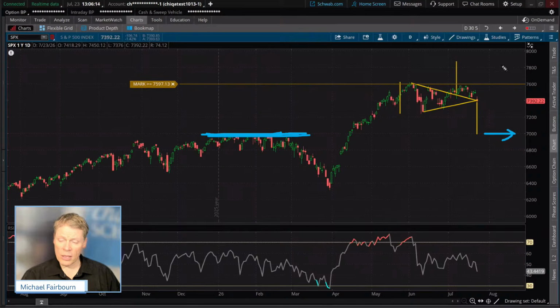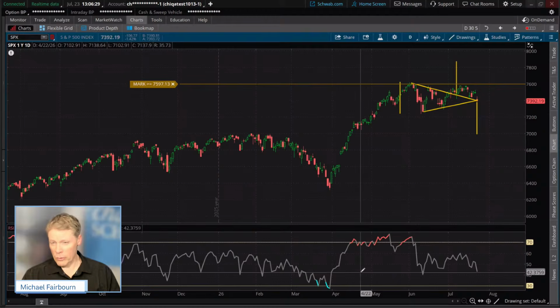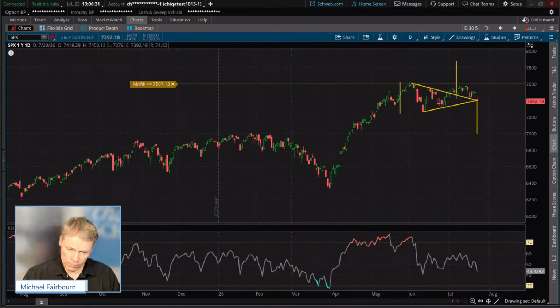So I don't know if we'll get that. We don't know. We're still technically at support, but when you're right at the apex of the triangle, those lines are right there. You've got the upward line, you've got the downward line. It could go potentially in either one of those directions. Although I've been talking about the possibility of a summer rally. We don't know, it remains to be seen.